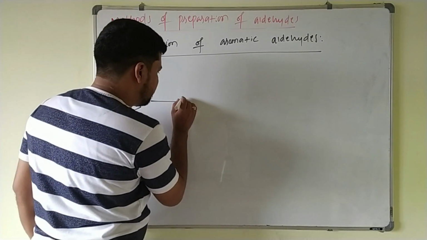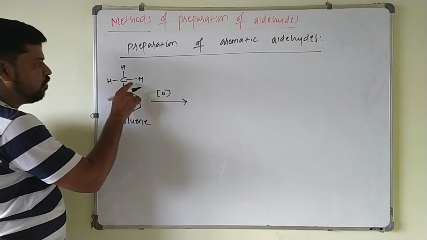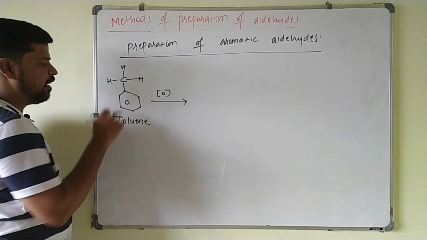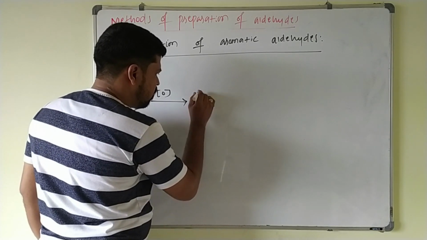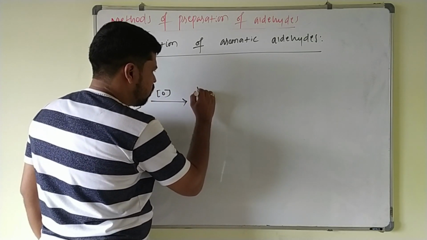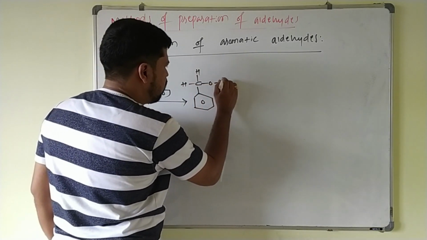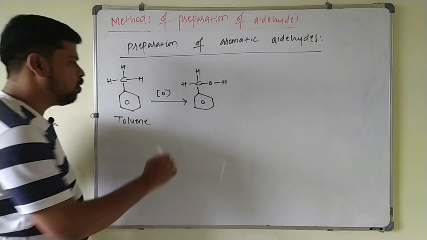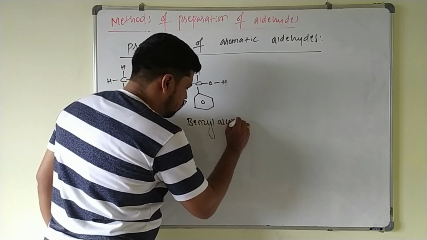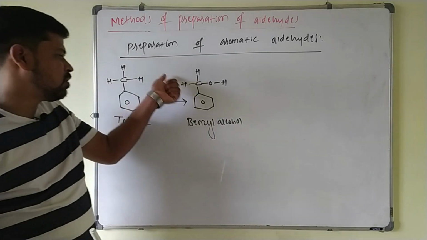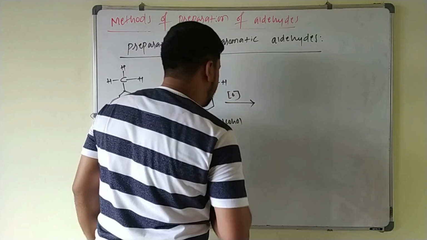This toluene upon oxidation gives benzyl alcohol. That is, you have to add just one oxygen between the carbon and hydrogen. It will be converted into alcohol, that is aromatic alcohol. So this is H as it is. Here you will get OH. So it is converted into benzyl alcohol. So in the first step, toluene is oxidized to the benzyl alcohol. This benzyl alcohol, upon oxidation, gives a benzaldehyde.